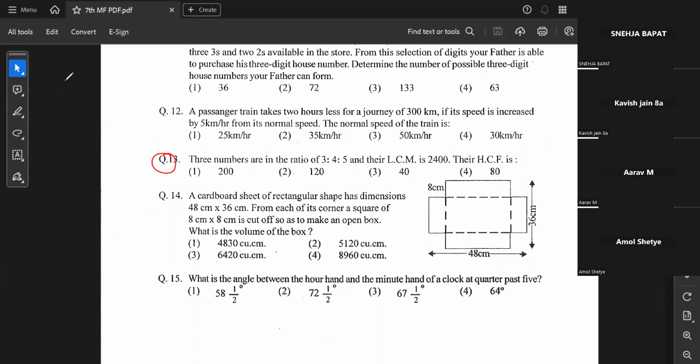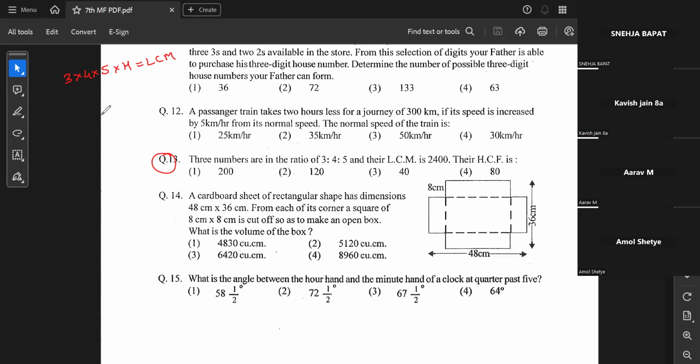Okay. So there are three numbers, jiska ratio is 3:4:5. Sir, should I, given a ratio, suggest a method? Just a minute, let me just complete the explanation. So if you are given a ratio, whatever is the ratio, you simply multiply those ratios along with HCF. You will automatically get LCM.